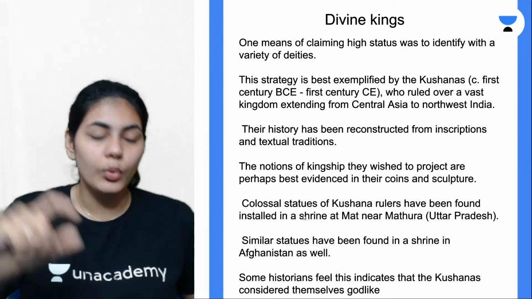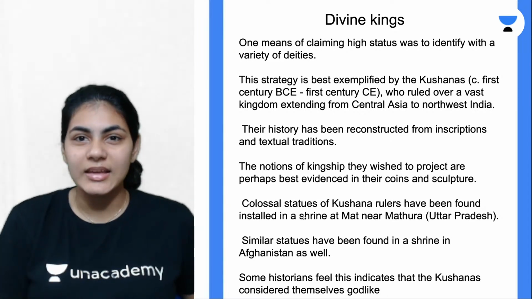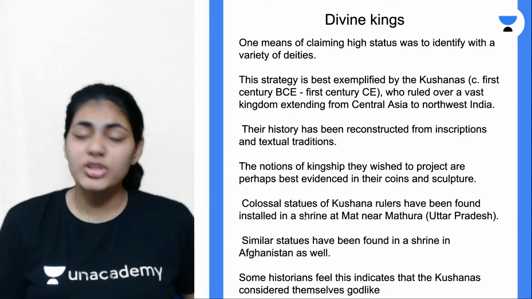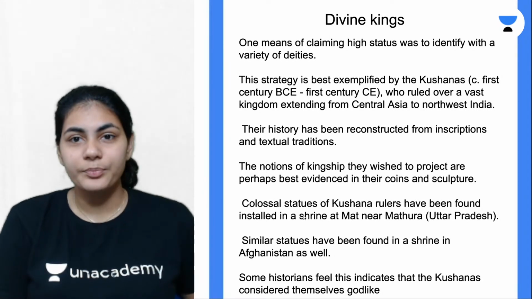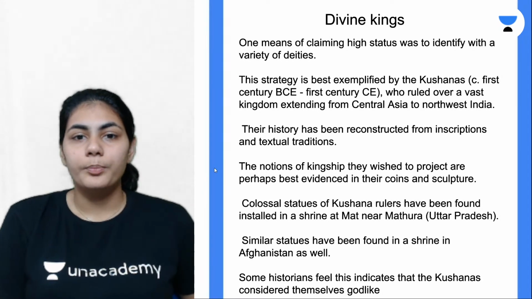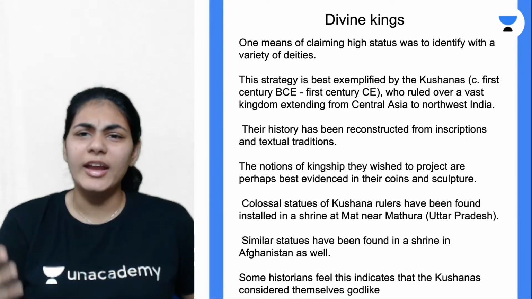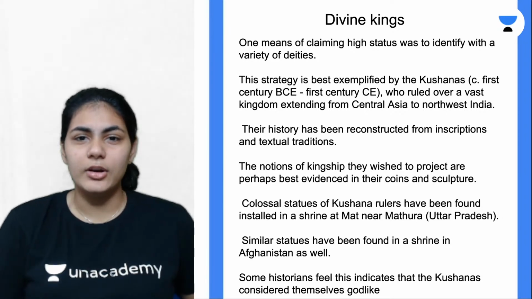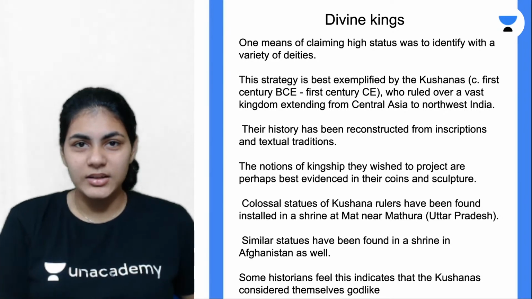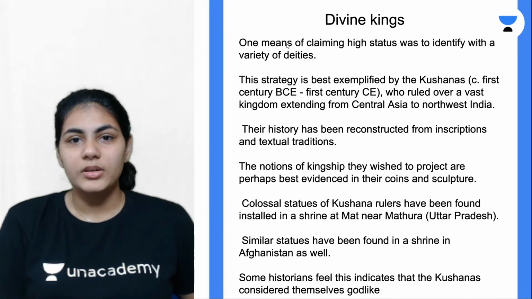Again, whatever we're going to talk about right now is important. It's called the divine kings, so please pay attention. If you don't understand at any point, just put it in the chat box. Regarding the divine kings, it's also called the divine kingship theory. As you go ahead, probably at the undergraduate level, you learn about these theories. But for now, just call them the divine kings. So what does this mean?